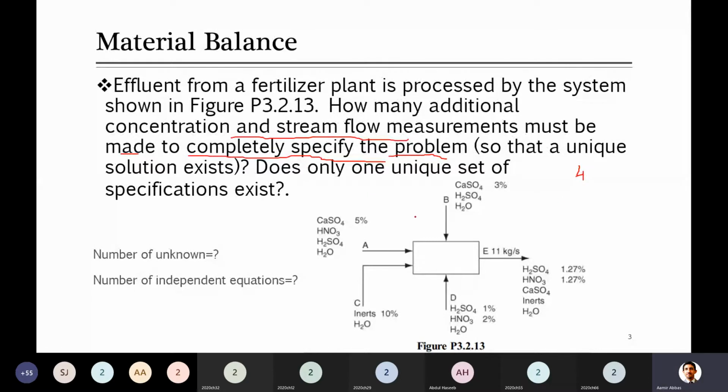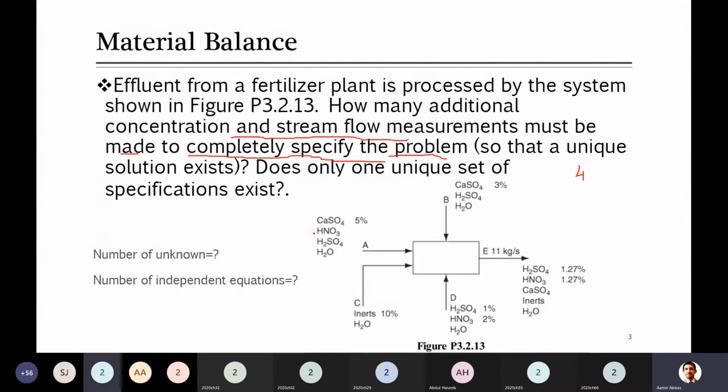just look at stream A. How many components are there in stream A? Four. And how many concentrations are given to you? One. These are 4 components, and the composition of only one component is given: one component is 5%, the other 3 are 95%.